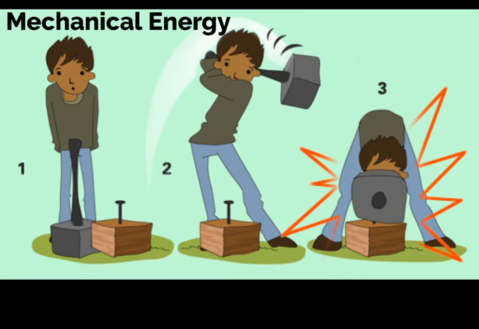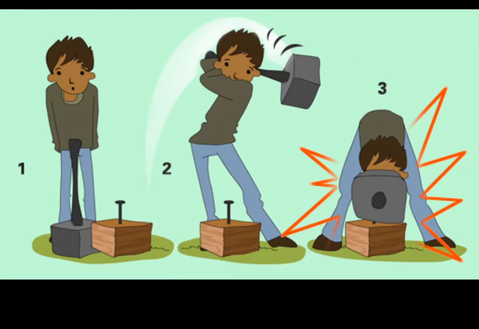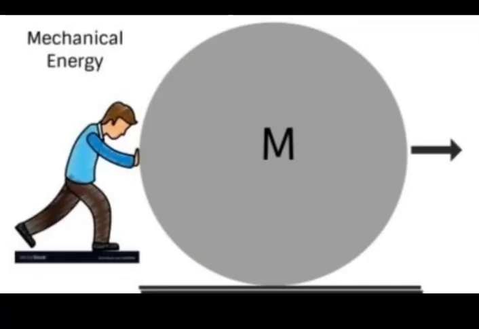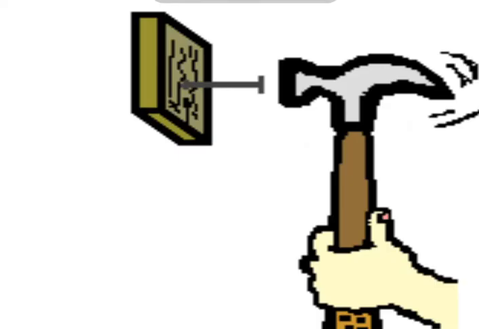Mechanical energy. Mechanical energy is the sum of potential energy and kinetic energy. It is a macroscopic energy associated with a system. The principle of conservation of mechanical energy states that if an isolated system is subjected only to conservative force, then the mechanical energy is constant.